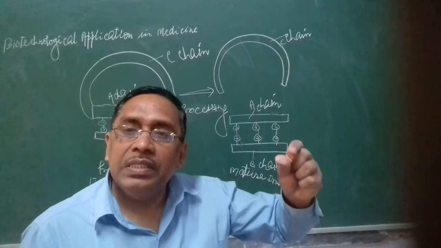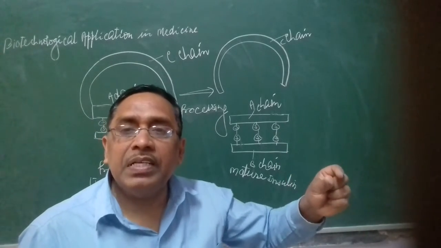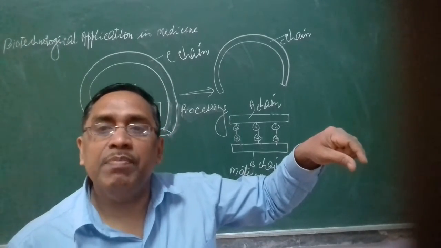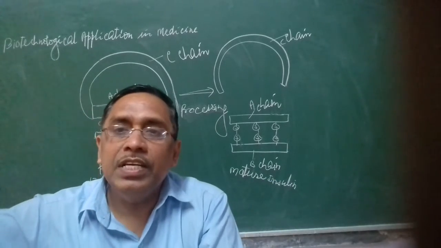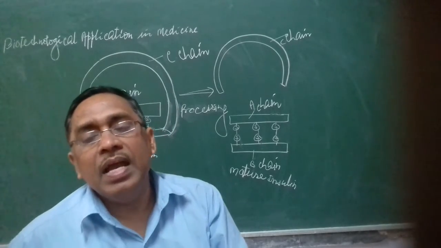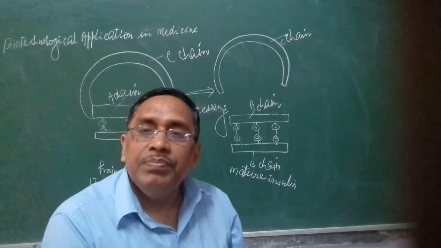They introduced these DNA sequences separately into the plasmid of the bacteria E. coli, the A chain gene into one E. coli and the B chain coding gene into another, and separately grew them in culture medium.